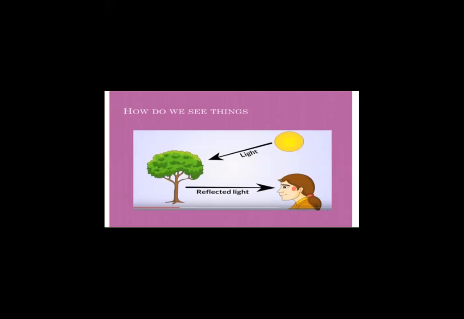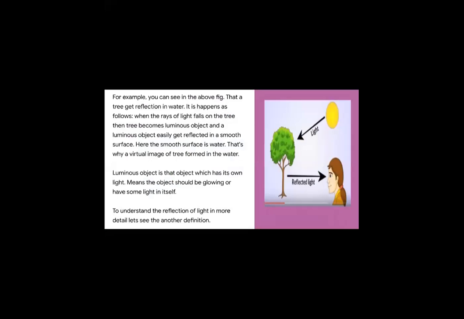Why do we see light? Because the light is incident on the non-luminous object, and ultimately these non-luminous objects hit back or bounce back this light on us. So here comes a detailed explanation.